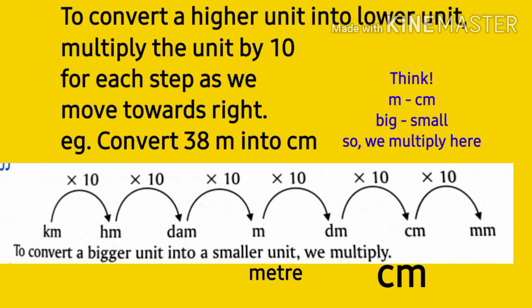Convert 38 meters into centimeters. Here, meter is a higher unit or big unit. To convert it into a lower unit, we have to go to the right hand side by 2 steps to get the centimeter as a unit. So, we have to multiply 38 by 10 into 10, that is by 100.